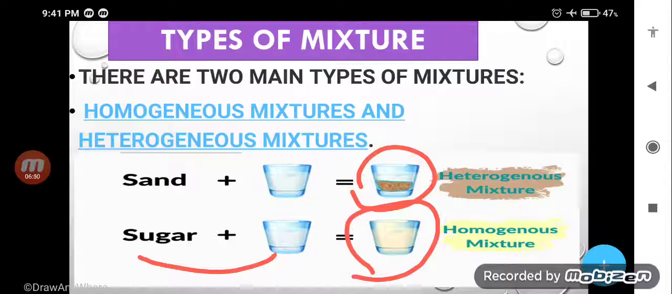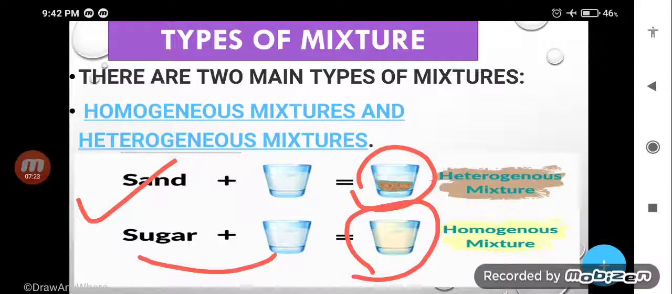But in the case of sand, after mixing you will not find out where... In the case of heterogeneous, when you add sand in water, easily you will find out with your naked eye where is sand and where is water, and that is called heterogeneous. Suppose you add chalk powder in water, simply you can find out with your naked eye where the water is and where the chalk powder is. That is an example of a heterogeneous mixture.